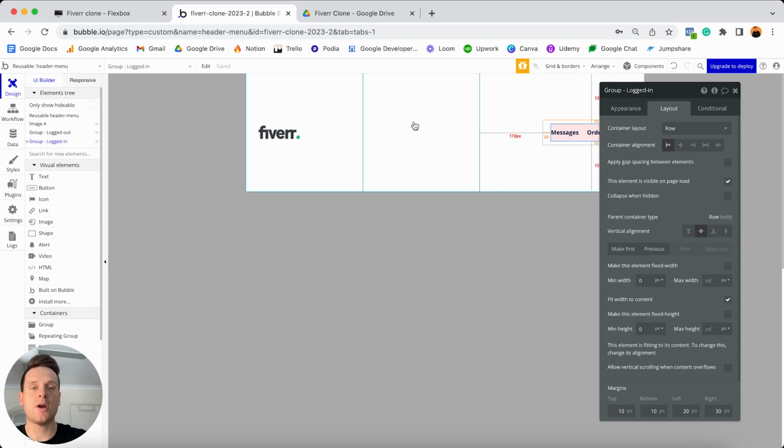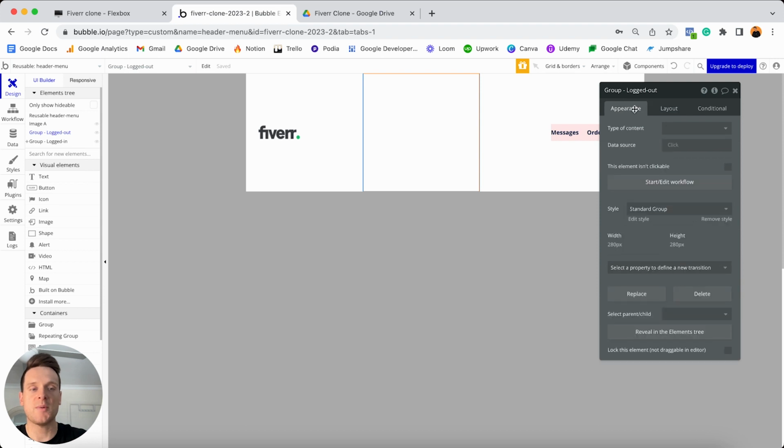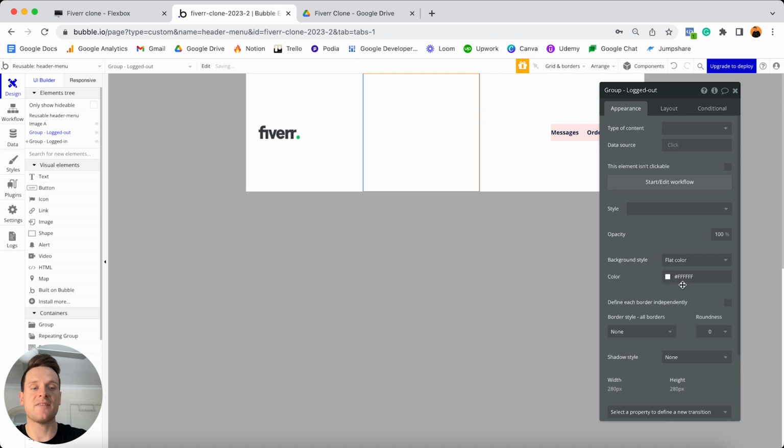I'll now jump back to our new group that we've created. I'll jump to our appearance tab, and I'm just going to remove the default style of this because I just like to give this a flat background color.